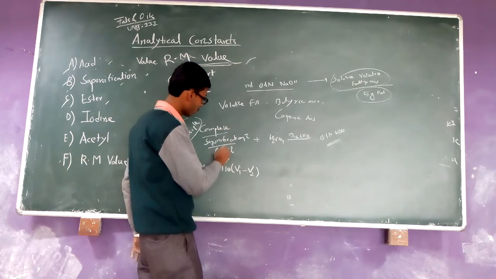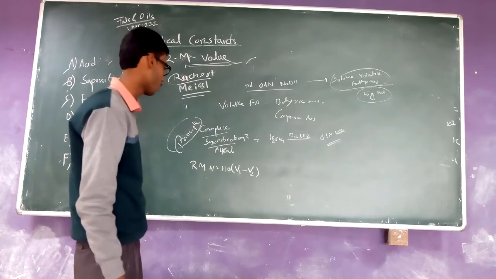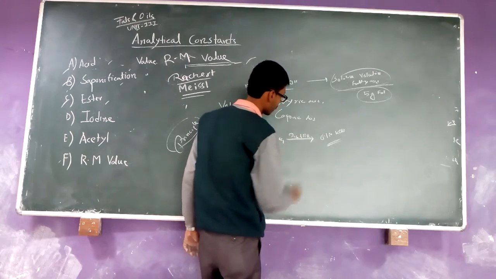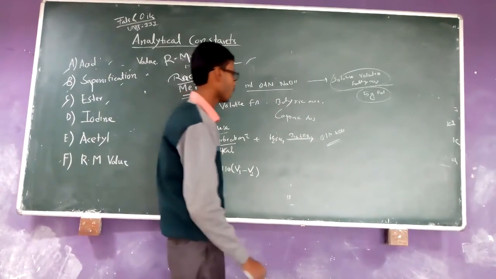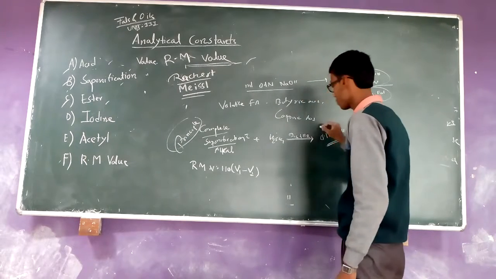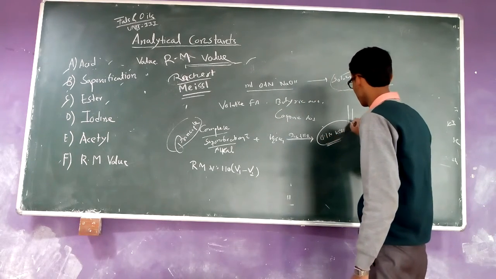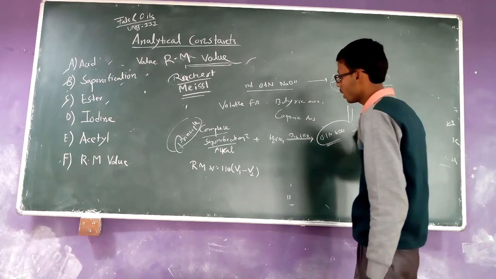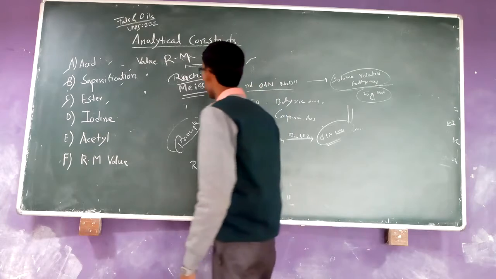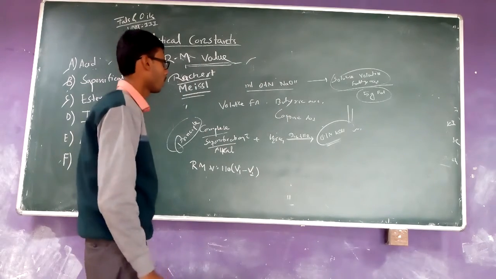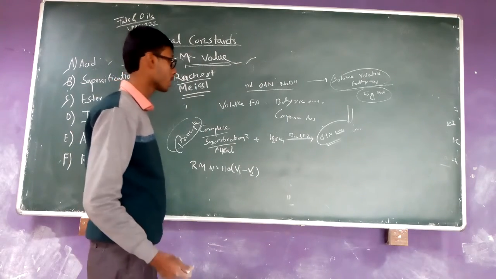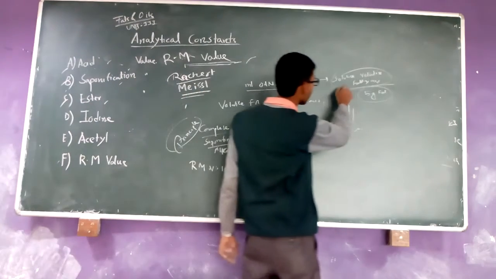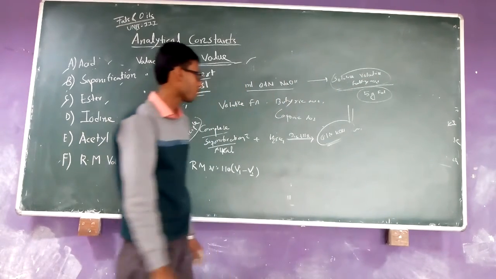First is the complete saponification of fats and oils with alkali, then H2SO4 is added, then it is subjected to distillation, so that the distillate obtained in the distillation process is titrated with 0.1 normal KOH, and that is the whole process of the RM value determination. What is the main significance of the RM value? It neutralizes the soluble volatile fatty acids obtained from the fat.